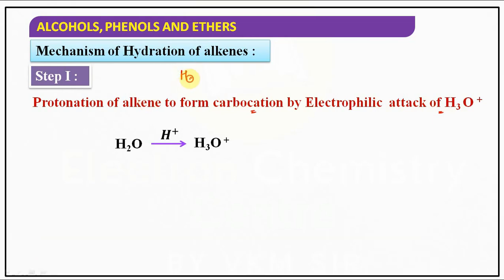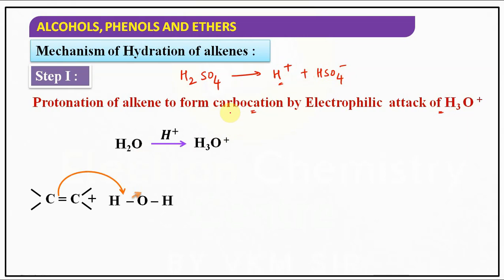H2SO4 gives H plus ion and HSO4 minus. This H plus reacts with water and forms hydronium ion.